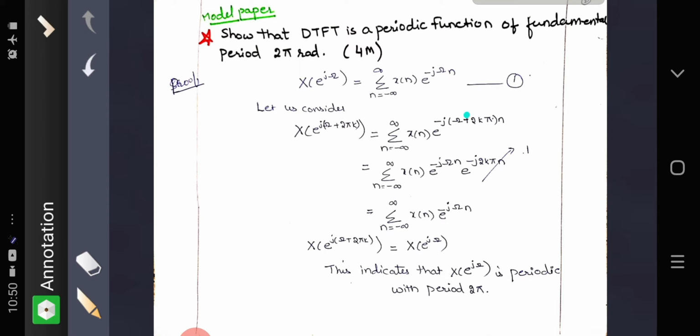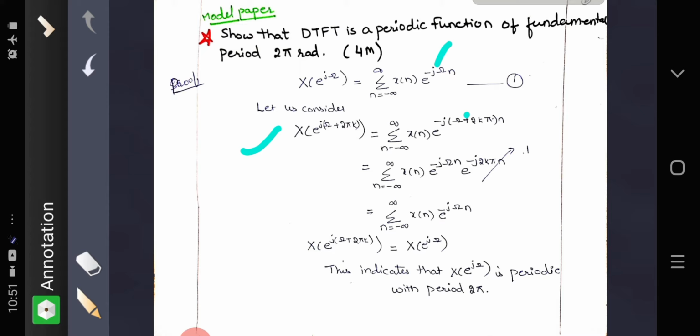So let us consider X of e raised to j omega plus 2 pi k. In this expression, wherever omega is there, write omega plus 2 pi k. So summation n equal to minus infinity to plus infinity x of n e raised to minus j into omega plus 2 pi k into n.